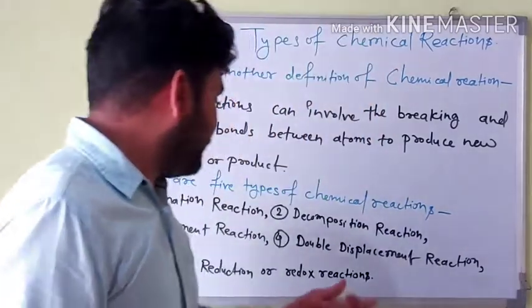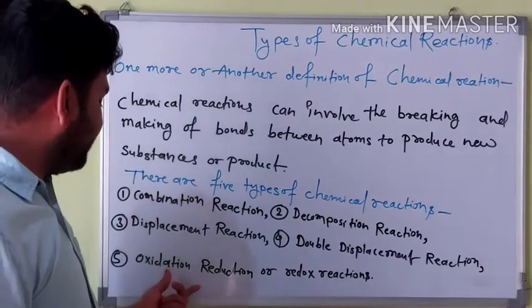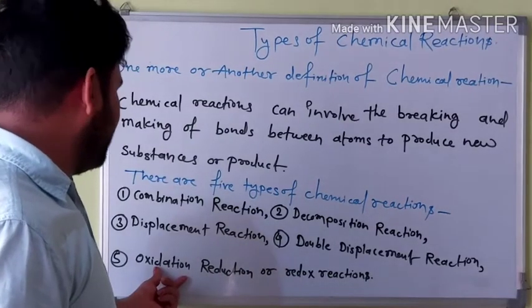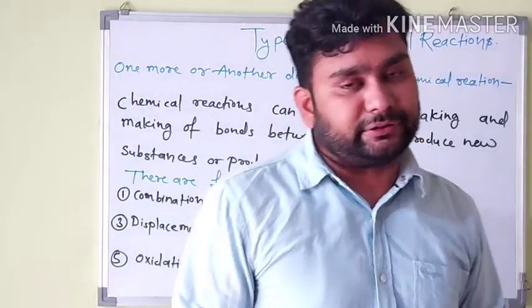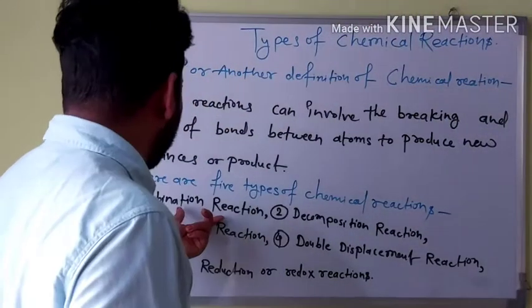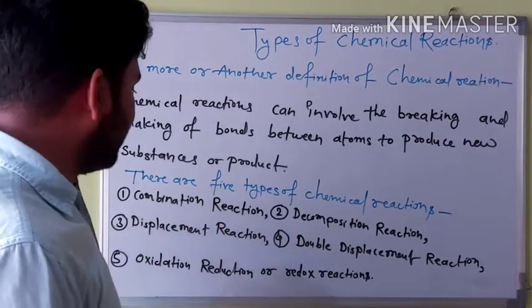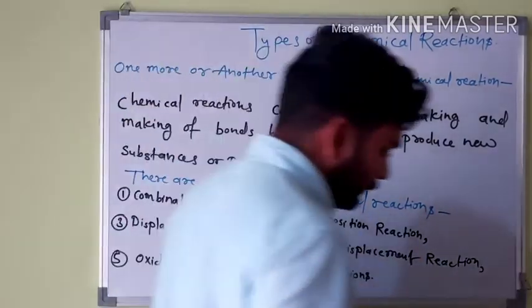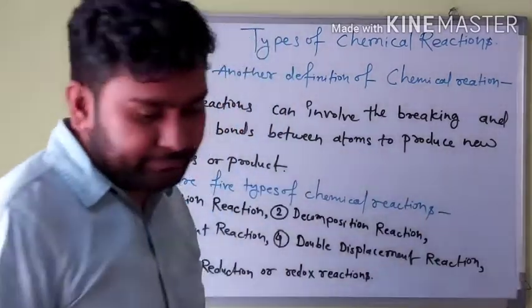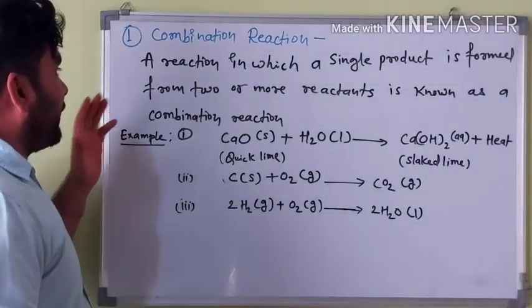Oxidation reaction: when any substance gains oxygen, it is known as oxidation. So let's see them in a proper way, with definitions and examples, and discuss them one by one. This is the types of chemical reaction.